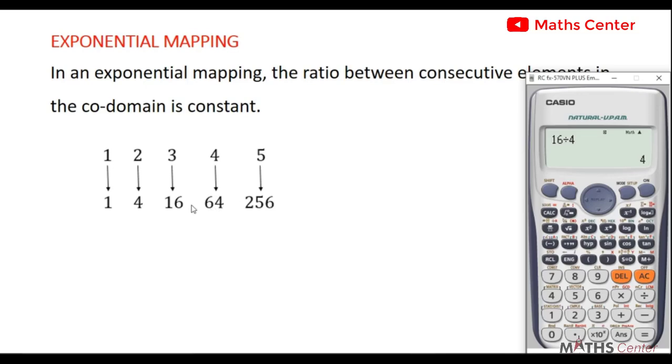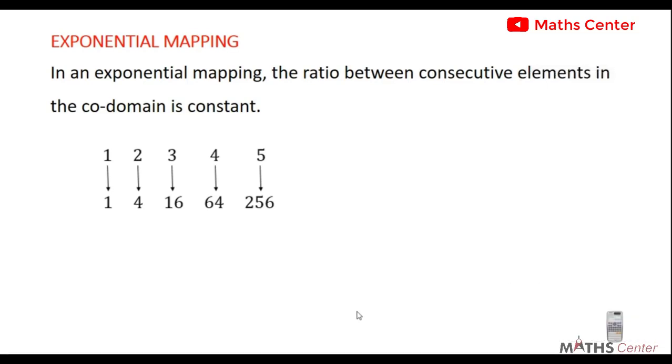Let's divide 64 by 16. If you take 64 and you divide it by 16, you get 4. Let's divide 256 by 64. If you take 256 and you divide it by 64, that is also giving us 4. Now, do you see what is happening here? You can see clearly from here that if we take consecutive elements in the codomain and we divide them, we are getting a common number or a constant, which is 4.